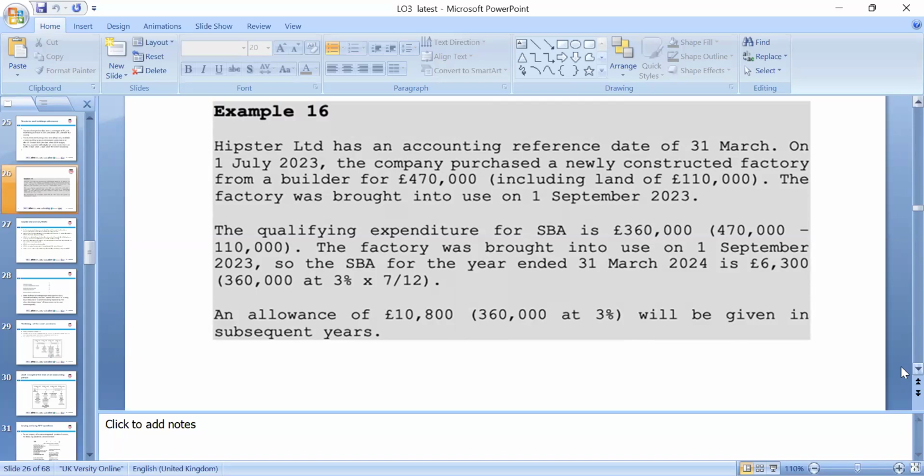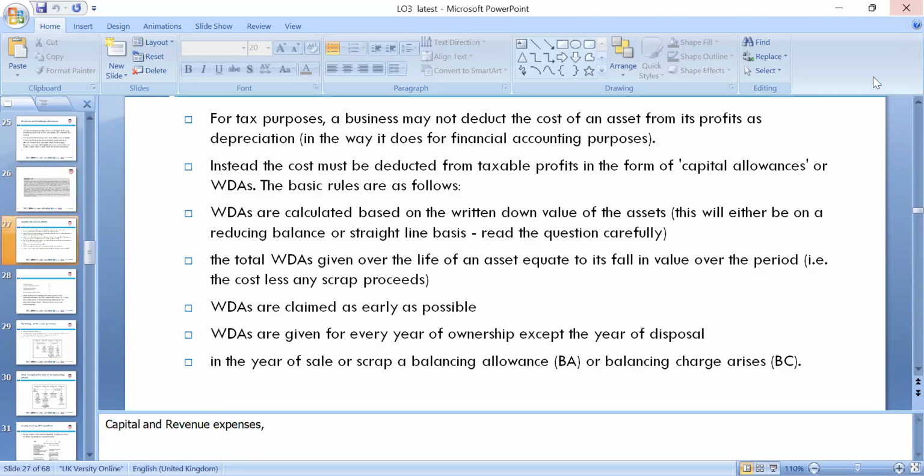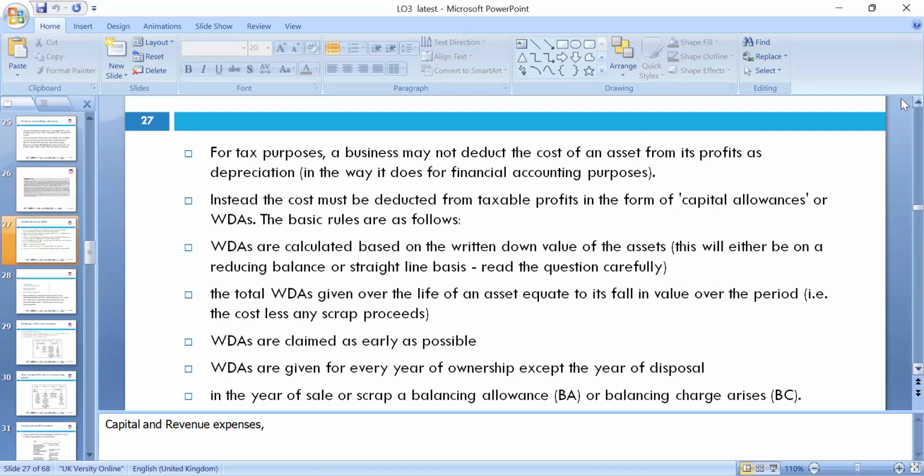First you calculate the 3% and multiply by 7 divided by 12, because of course there are 7 months until that point, until 31st, in this year's allowance. An allowance of 10,800 at 3% will be given in the subsequent years as a full year. For tax purposes, a business may not deduct the cost of an item as depreciation, because depreciation is not allowed. Written down allowance is allowed, which we can apply.